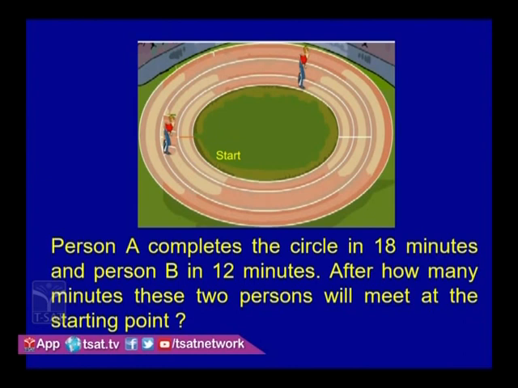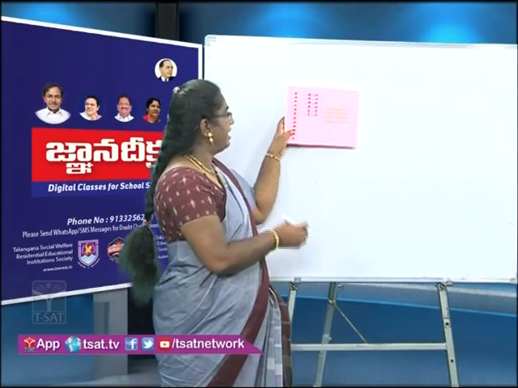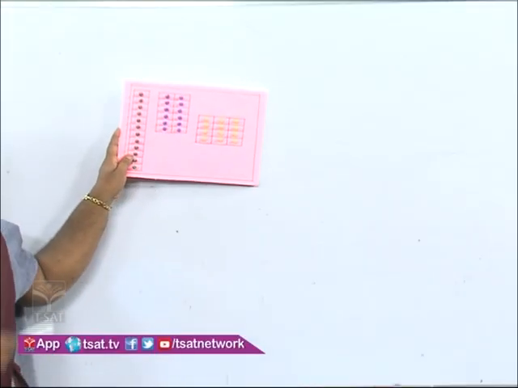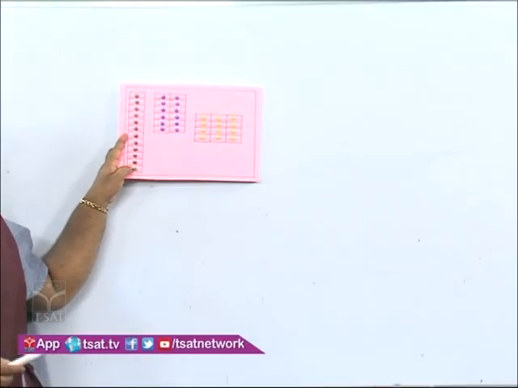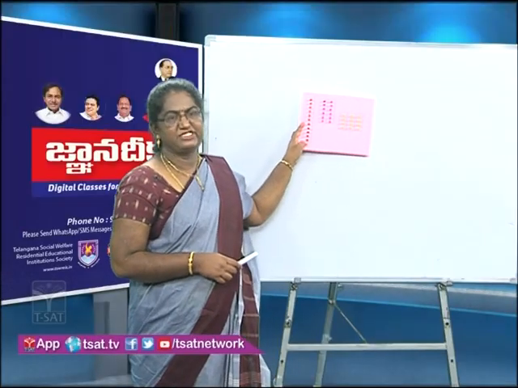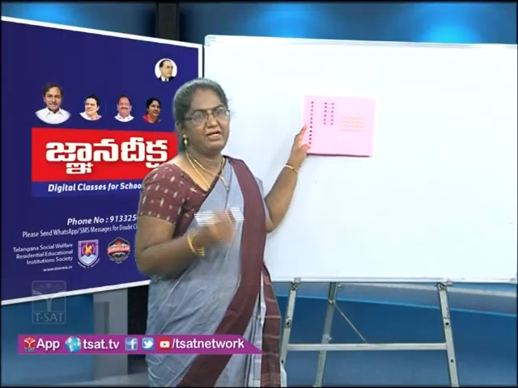Before going into LCM and HCF, we have to start our class with factors and multiples. Let us see one activity prepared by our class children. Look at the board. Here I gave the children 12 drawing pins and made them arrange them in different patterns.